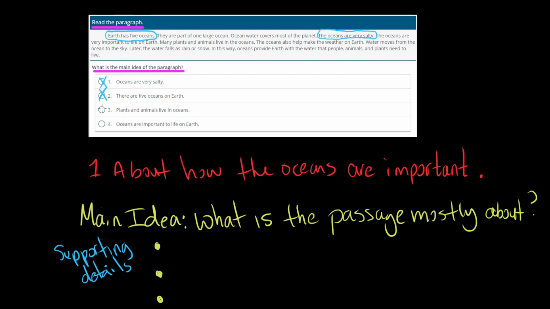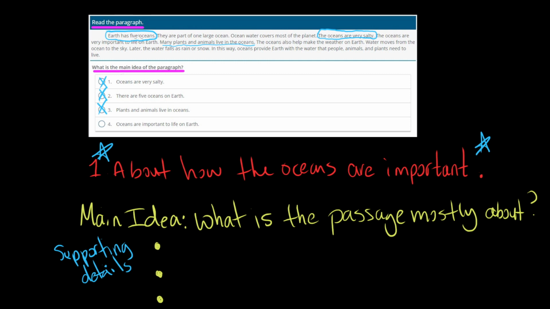Okay, plants and animals live in oceans. That's true. It says it right here. It does say that. Okay, but is that what it's mostly about, or is that a supporting detail to a larger idea? Well, that's a supporting detail. And it's a supporting detail to this idea right here, which is what we said. Okay, we noticed as we read, there's all this information about how oceans are important. So let's go back and see if we can find them.